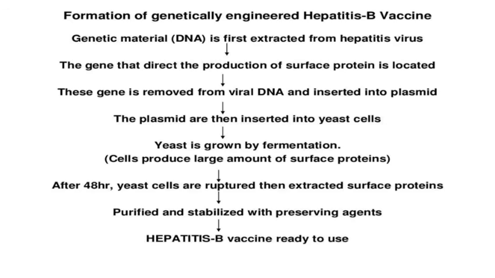First, formation of genetically engineered hepatitis B vaccine. Genetic material is first extracted from the hepatitis virus, and the gene that directs production of the surface protein is located. This gene is removed from the viral DNA and inserted into a plasmid. The plasmid is then inserted into yeast cells. Yeast is grown by fermentation. After 48 days, yeast cells are ruptured, then the surface protein is extracted, purified and stabilized, and the hepatitis B vaccine is ready for use.